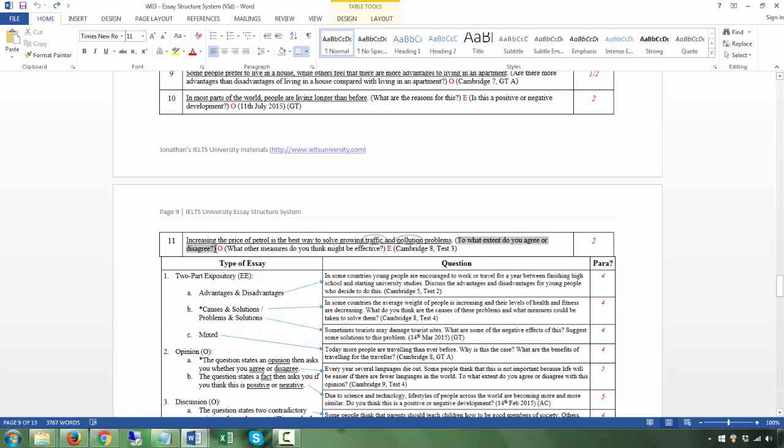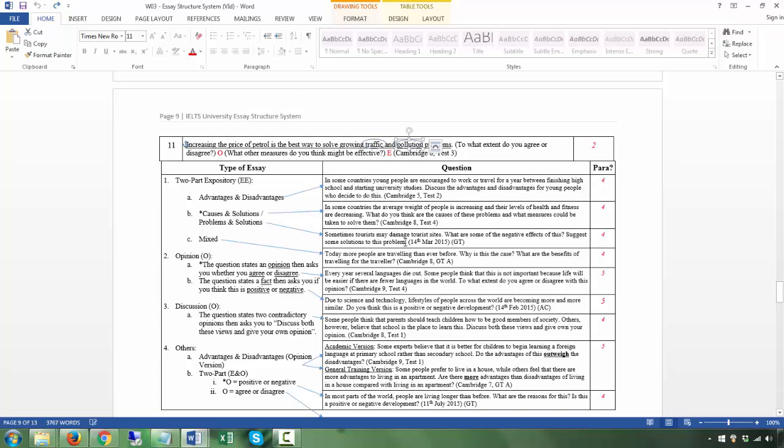Now this is the first question. And the second question: what other measures do you think might be effective? So this is an O, opinion, and this is an expository. And there are, of course, two questions. And the special features: traffic and pollution problems.